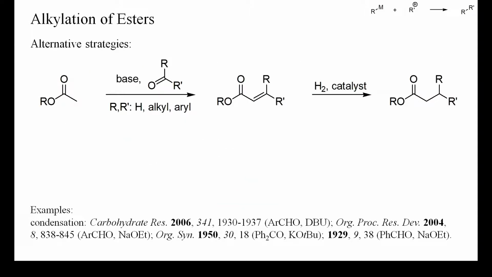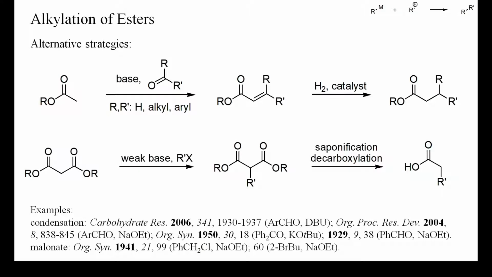Direct alkylation of an ester enolate may not always be the best strategy to prepare alpha-alkylated carboxylic acid derivatives. One important alternative is the condensation of esters with aldehydes or ketones, followed by hydrogenation. This strategy is particularly useful when multiple alkylations of a given ester cannot be suppressed. Both condensations and hydrogenations are often easier to perform than alkylations. The electrophiles are less toxic and hydrogenation conditions are mild and compatible with many functional groups.